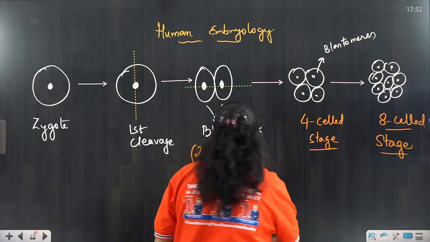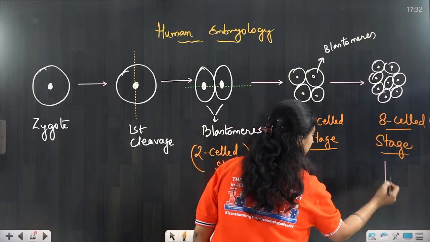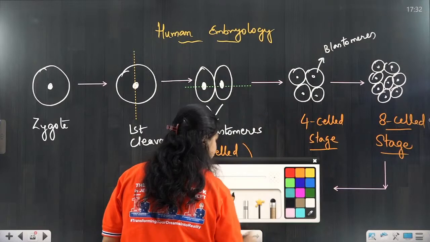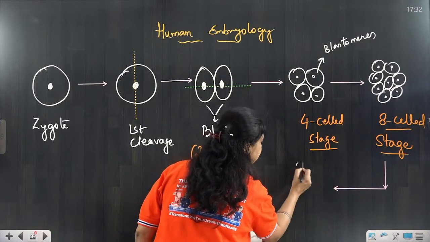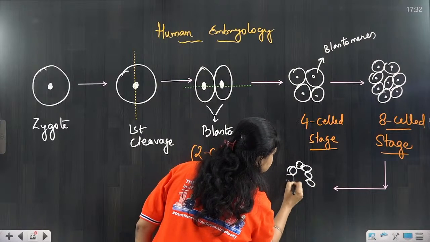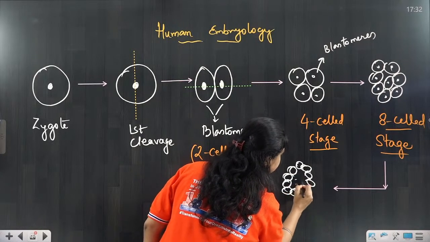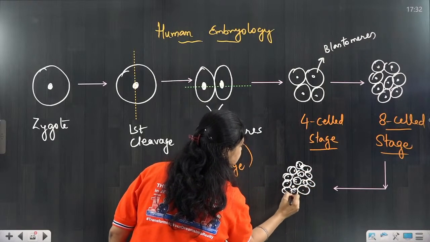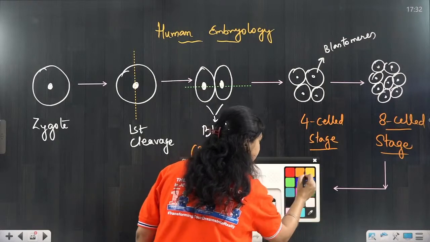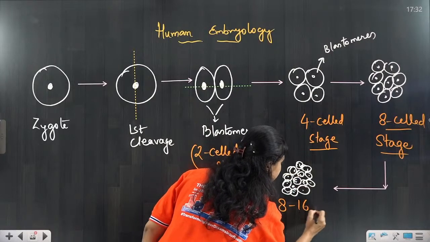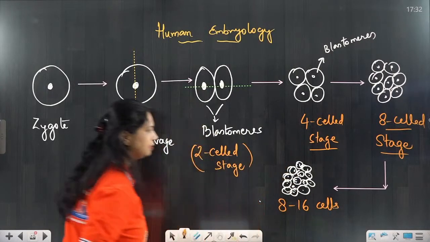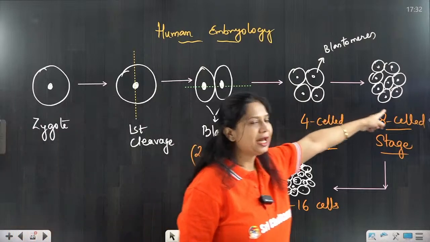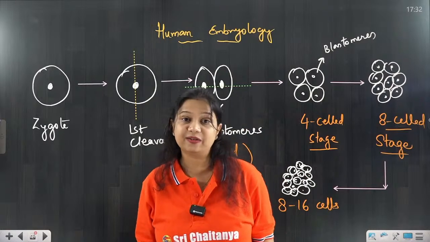After the 8-celled stage, it is a mass of cells containing 8 to 16 cells. All of these are formed by cleavage division.